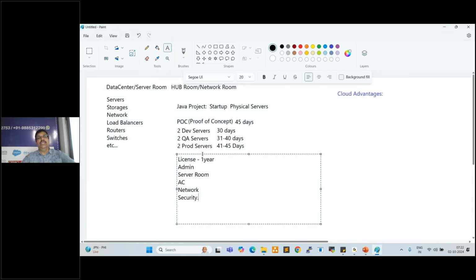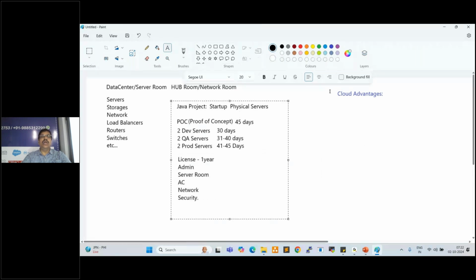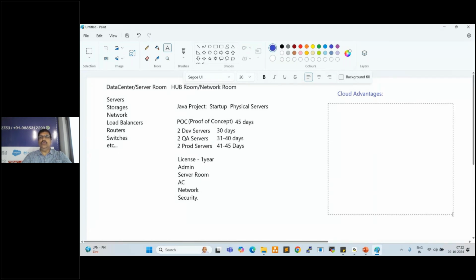Yeah, fine. So the same requirement, how can we perform it by using cloud servers? Let's try to understand. How can we achieve it by using cloud servers? How can we set up, and what will happen in cloud servers? So let's try to understand. Okay. Yeah. So same way here also, same Java project.